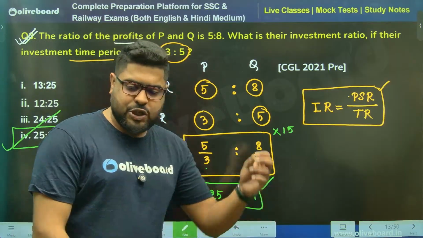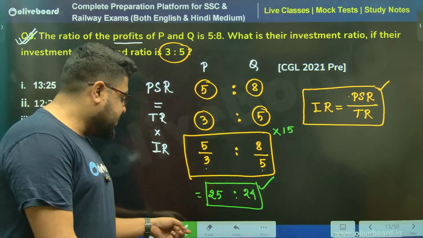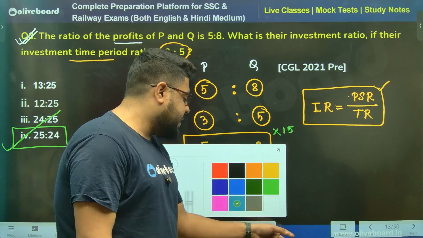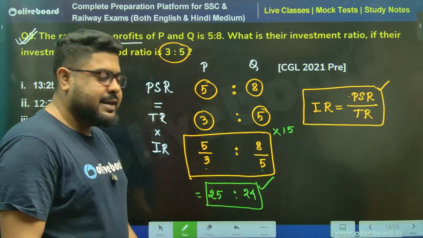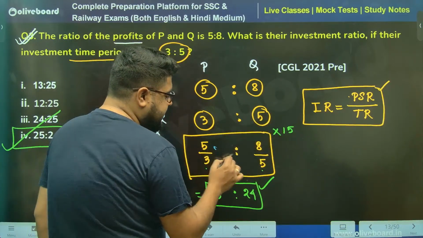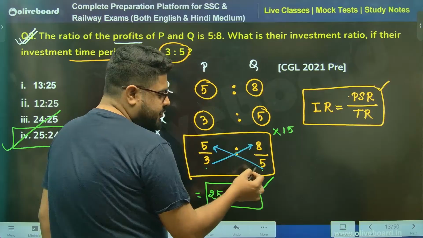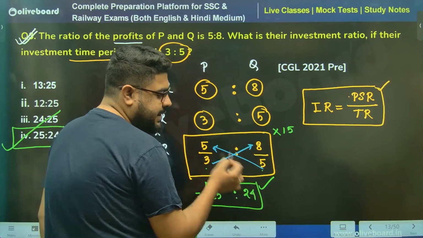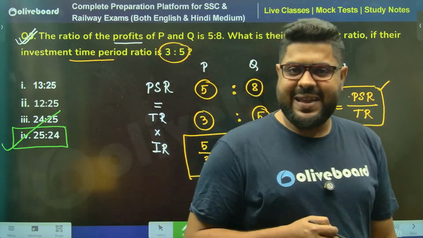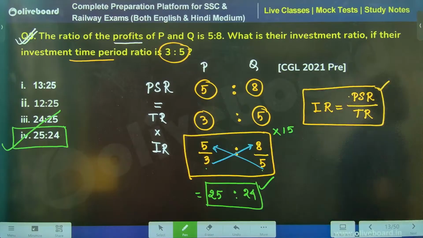Now, one little shortcut, this only works if there are two ratios like this. Instead of doing all this, you can simply cross multiply. 5 5s are 25, 3 8s are 24. You can simply cross multiply, and that way also you will get the same answer.